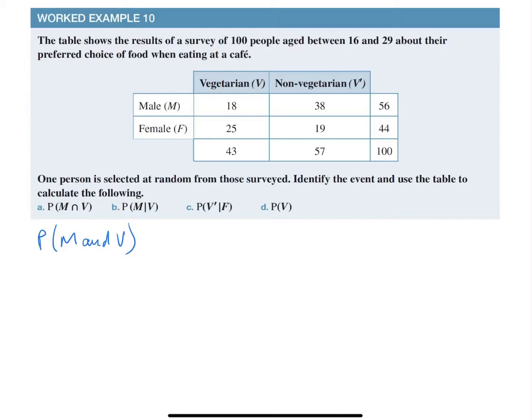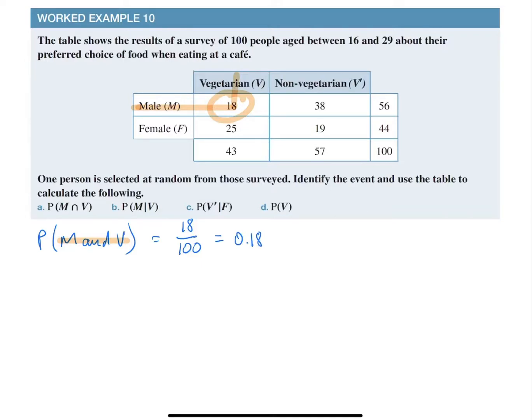In other words, let's use a highlighter. For this, it means he is male and vegetarian, and that will give us the 18 that we're looking at. So that is 18. It's out of everybody, so that will be 18 out of 100. And if you simplify that, I'm just going to write next to it to make it easier. You can do it underneath each other, 0.18.